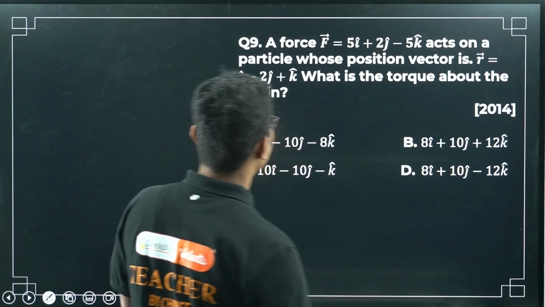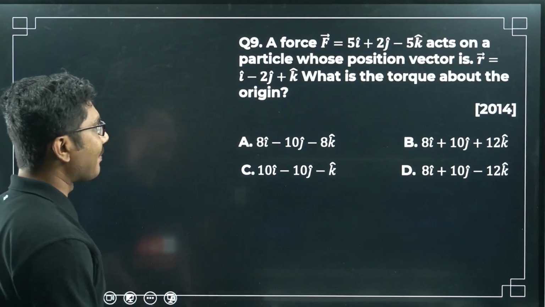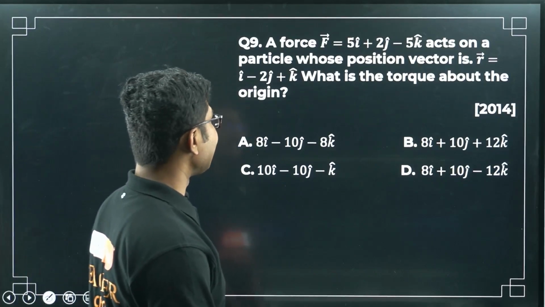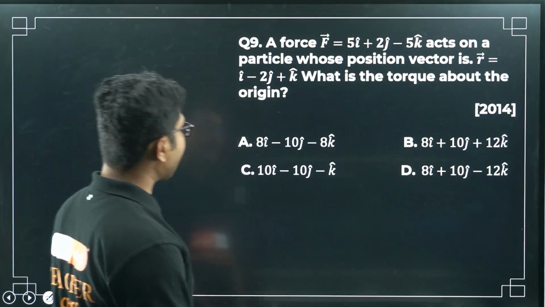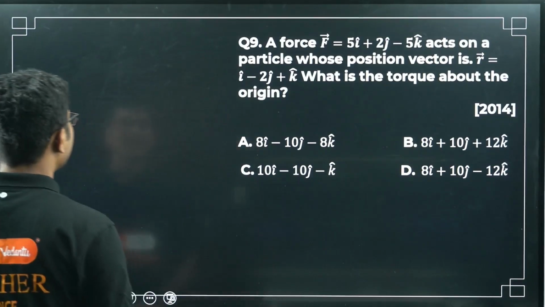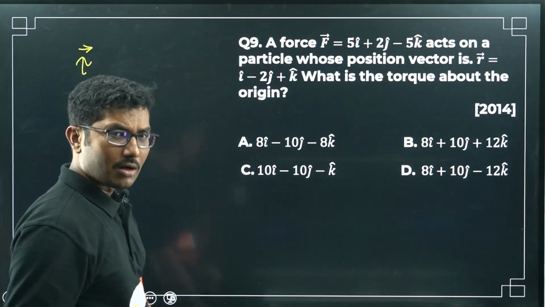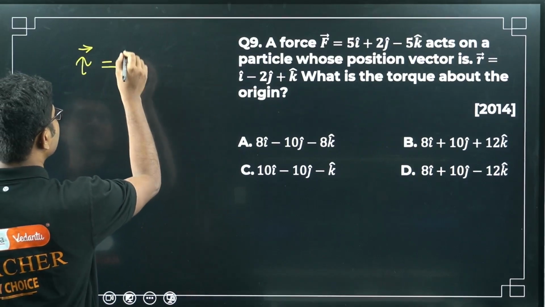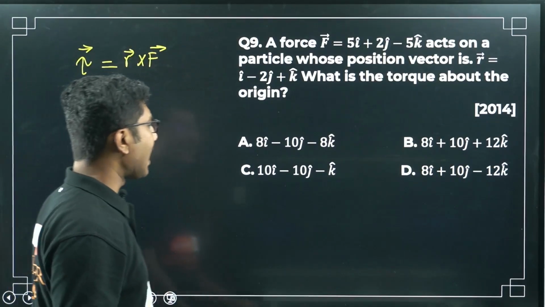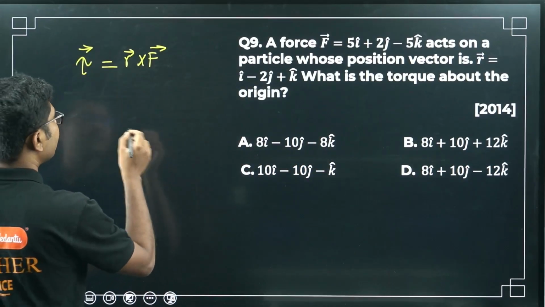Now let's look into this question. A force F equals 5 I cap plus 2 J cap minus 5 K cap acts on a particle whose position vector is R equals I minus 2 J cap plus K cap. What is the torque about the origin? So they have asked you to find the torque. What is torque? Torque is R cross F. So basically they asked you to find the cross product of these two vectors.